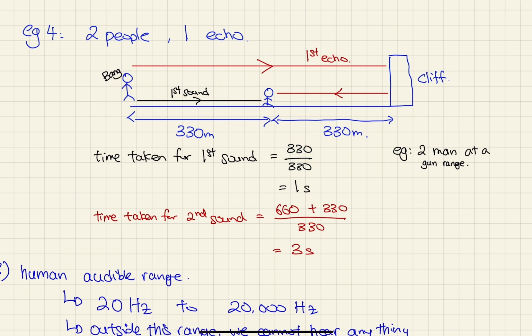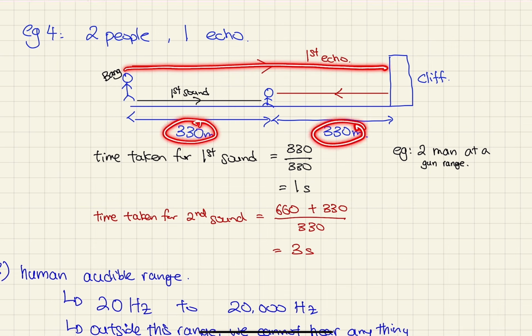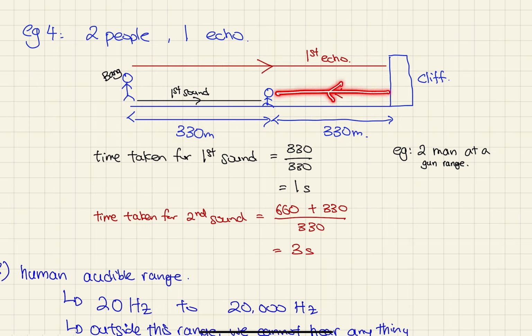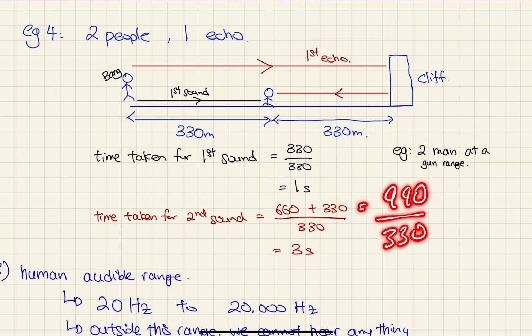The second sound is one whereby it travels this distance, which is 330 plus 330, giving me 660. Then after it gets reflected, it goes back this way, plus another 330. So the total is 990 divided by 330, which gives me 3 seconds. This is just generally how reflection works. Questions can be a combination of examples 1, 2, 3, and 4. There are a lot of examples.